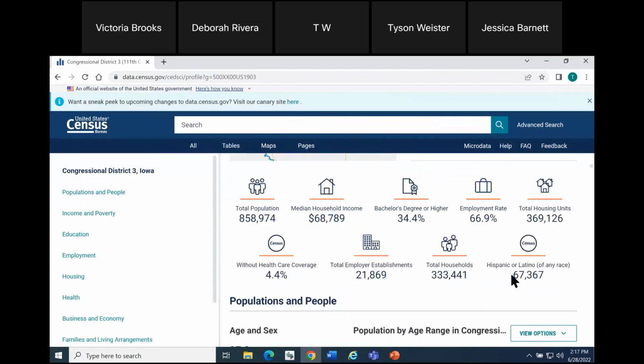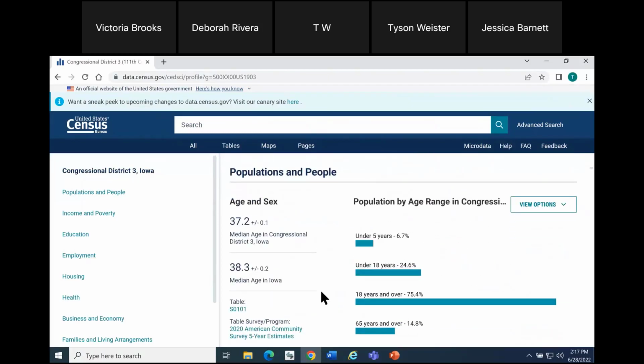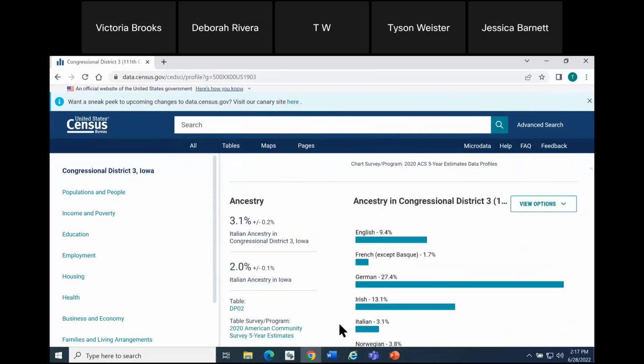So here's some of those highlighted data at the top. And I'll scroll through at the left. This should look familiar if you visited our profiles before. It's just simply providing it for a different type of geography. Here we're looking at the congressional district compared to the state, and more detailed information for the congressional district on the right-hand side.